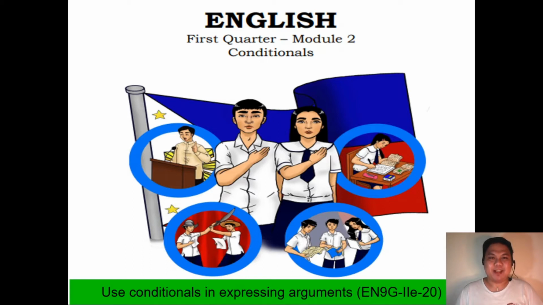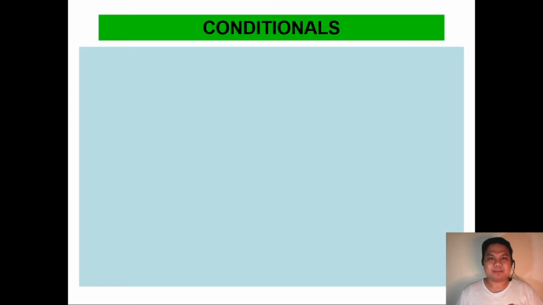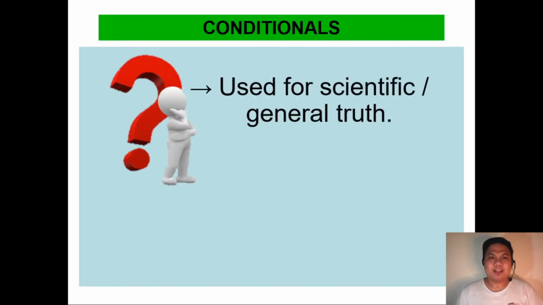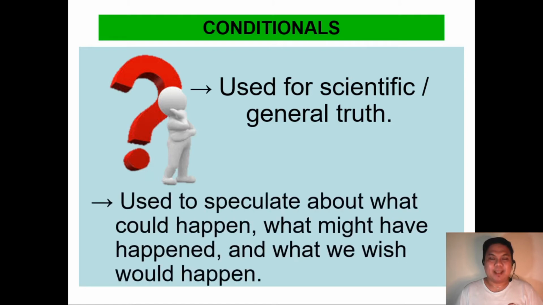In this lesson, you will learn about conditionals. The most essential learning competency is to use conditionals in expressing arguments. Conditionals are used for scientific or general truth. It is also used to speculate about what could happen, what might have happened, and what we wish would happen.